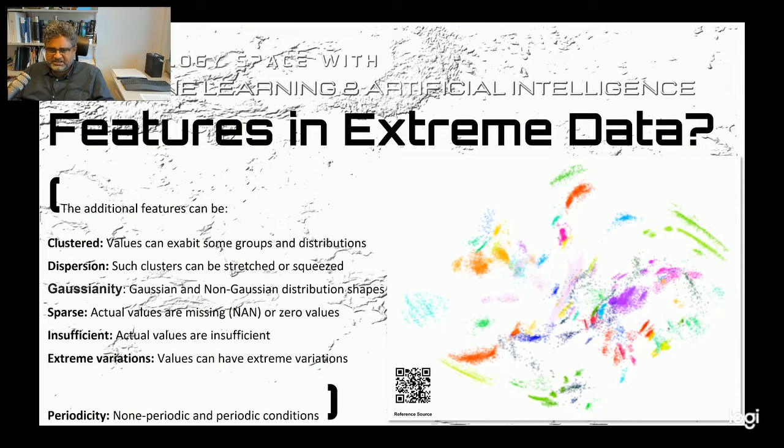I would expect to discuss all these features in separate presentations, but here I am introducing the features which are exhibited in these extreme data sets. I think we realize these features are so important, and we need to find solutions to these types of features in future research directions. Otherwise, if we couldn't find solutions to these features or challenges, we would have extremely difficult conditions in modeling this data or facilitating this data towards digital twin type of applications.